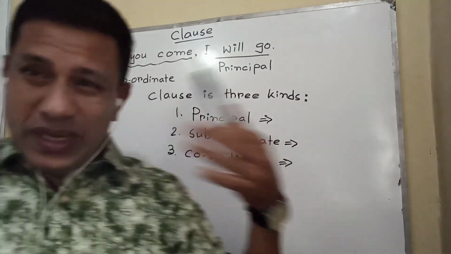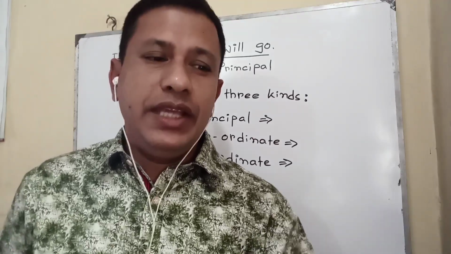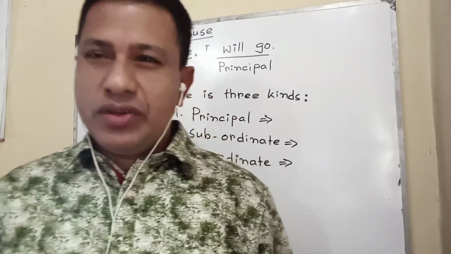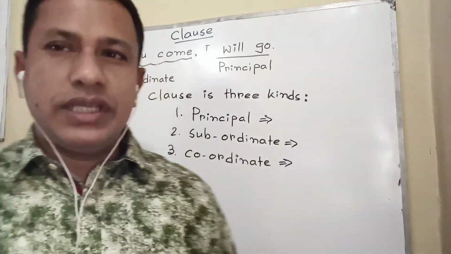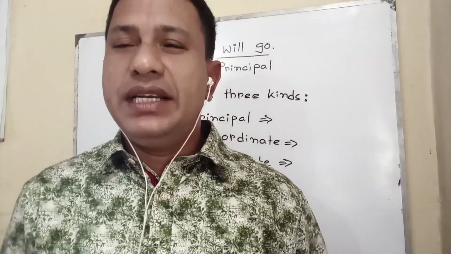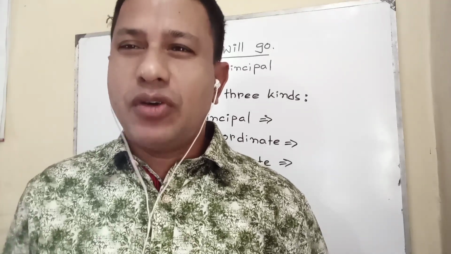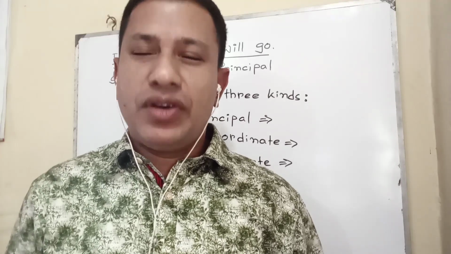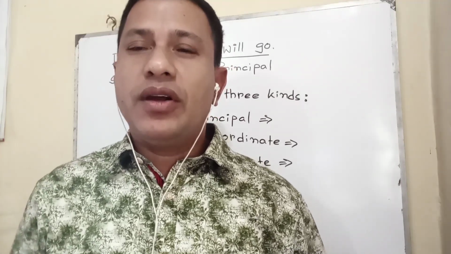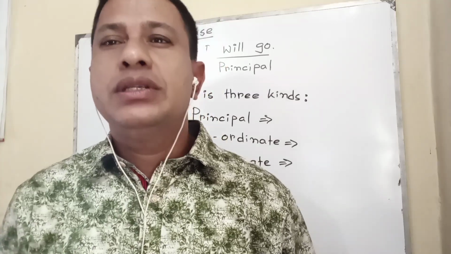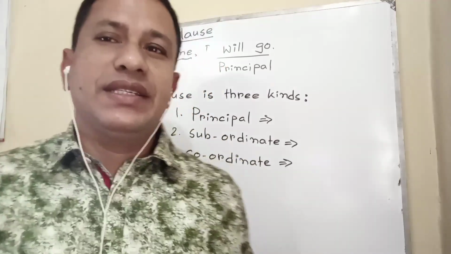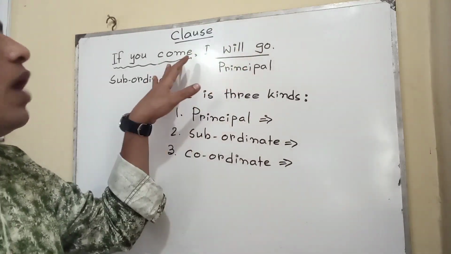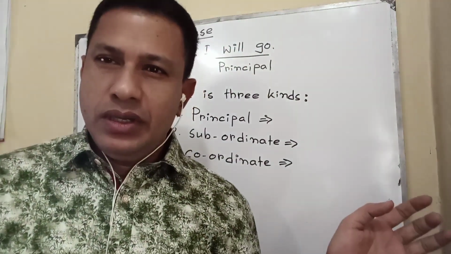Subordinate clause or complex sentence. I would like to clarify that simple sentence, complex sentence, and compound sentence are related to clauses. A simple sentence is a sentence that contains one principal clause. A complex sentence is a sentence that contains one principal clause and one or more subordinate clauses. That means in a complex sentence there must be one principal clause and one or more subordinate clauses.